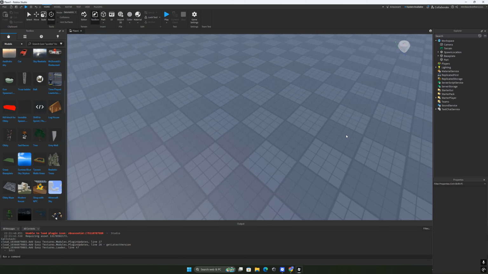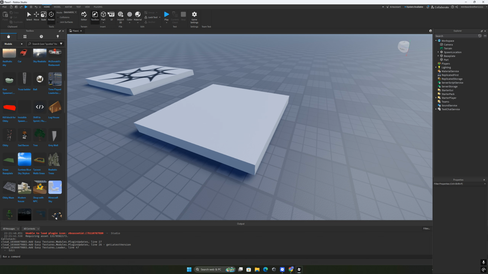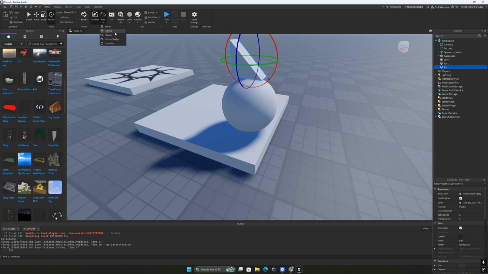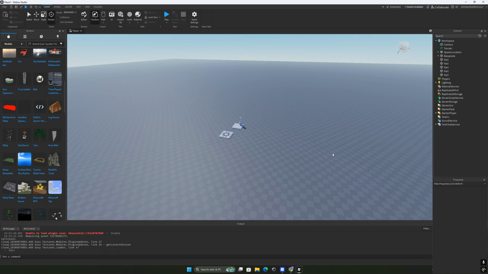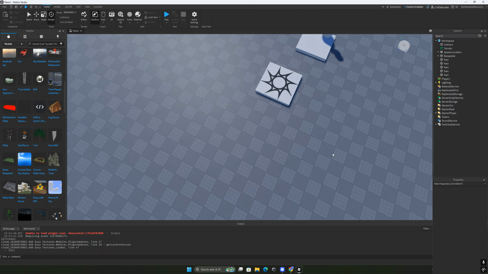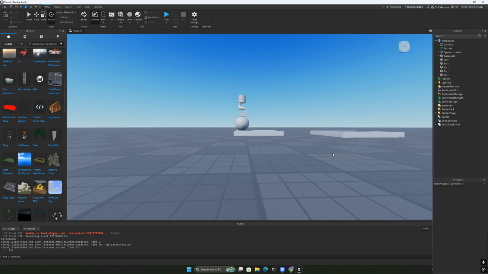So, how do we add other objects? How do we add a ball or a cylinder or wedges? Let me teach you. Up on the part, we're going to see a little arrow. We press it and we can add the part which we already have, or we can add a sphere or a wedge or a corner wedge, which basically no one uses, and a cylinder. These are the basic shapes. And now you finally got objects in your game and you're ready to build.